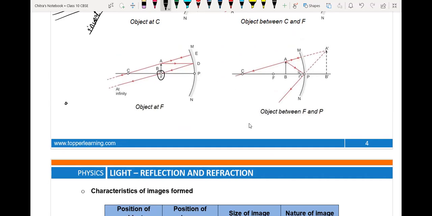Last condition: if the object is placed between focus and pole, then the image will form behind the mirror. And if it forms behind the mirror, we cannot project it on a screen. So it is a virtual image.